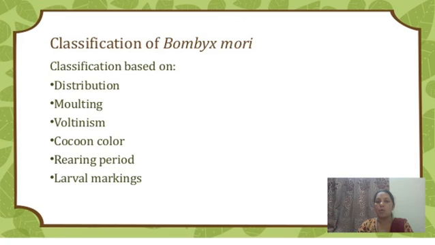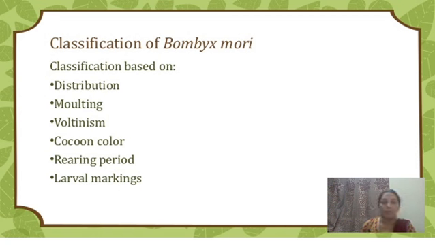Then classification of Bombyx mori on the basis of different things. And what are these things? The classification is based on, first one is the distribution, how they are distributed, or the region where they are distributed. Then molting, the molting means the transfer from one stage to another stage is called the molting or the ecdysis. Then voltinism, voltinism means the multivoltine, bivoltine, or the polyvoltine.